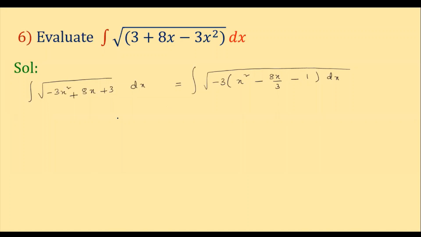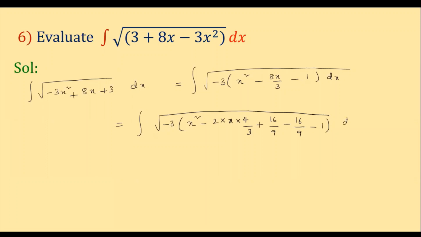Okay. Now, which is equal to integral of under root minus 3 into x square minus 2 into x into, now how much you should have here in place of b, so that we get here 8x by 3? Here already 2 is there, means here to get 8 we need to have here 4, by 3. So it is nothing but 8x by 3. Clear? Now that means here what is b now? 4 by 3 is your b. Then b square term should be 16 by 9 minus 16 by 9 plus b square minus b square. And what is the other term we have? Minus 1 into dx. Clear?